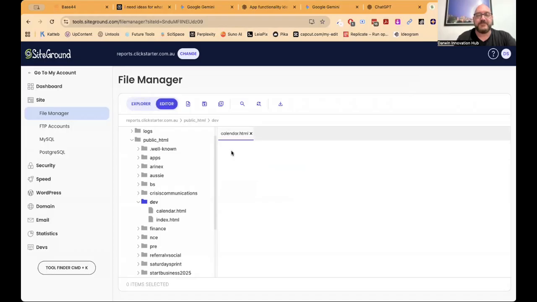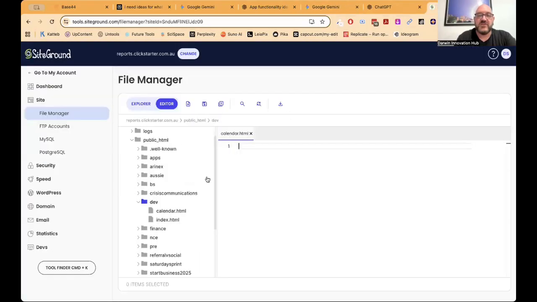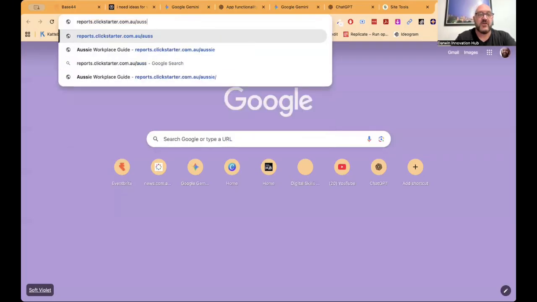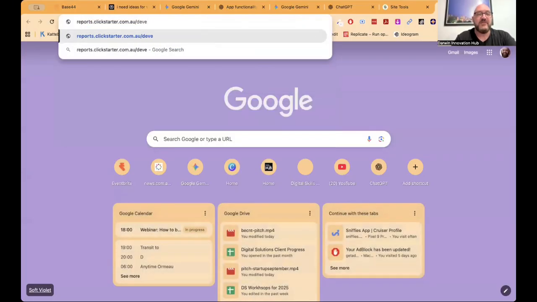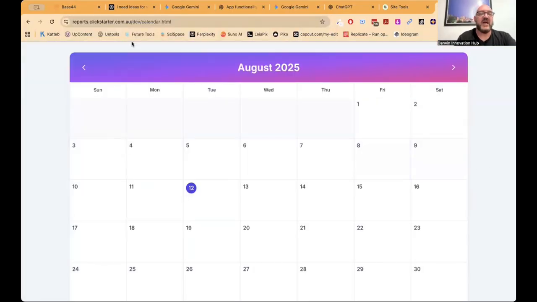I'm going to open this up, and I've got an open file with nothing in it, and I'm going to put in the code from Google Gemini. I'll highlight all that, copy it, jump it in here, and save it. So what I've done now is made calendar.html visible on the web. If I go to reports.clickstarter.com.au/dev/calendar.html, look, there it is. This is now live on the internet.